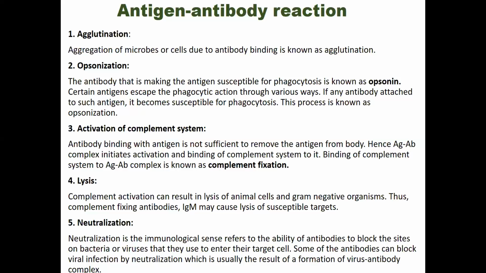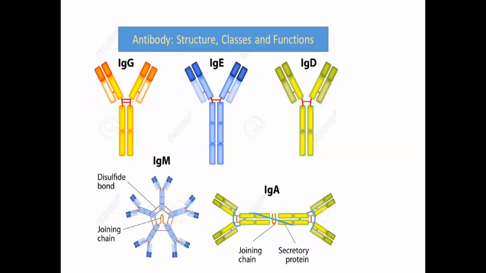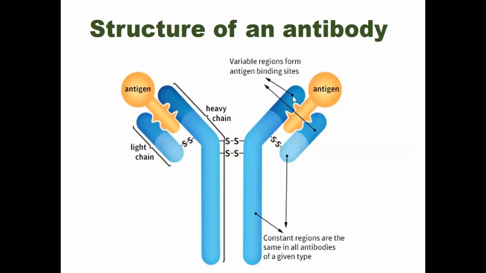So now you can ask me, okay, these are the types of antigen antibody reactions, but how do they interact with each other? Actually, in our last slide, see here, these are the paratope regions where these antigen antibody interactions occur. These paratope regions, these variable regions, actually change their shapes according to the shape of the antigen.